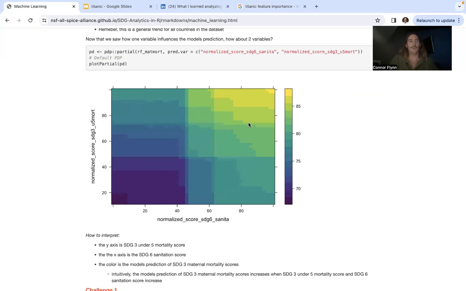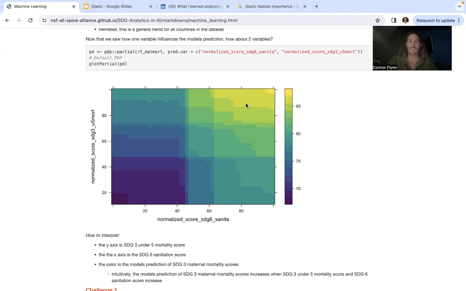So now that we saw how one variable influences the model prediction, how about two variables? The same way that we looked at age and fare for the Titanic, can we look at our top two variables, sanitation on the x-axis and under 5 mortality score on the y-axis, and see how those variables interact in making the prediction for our maternal mortality score?